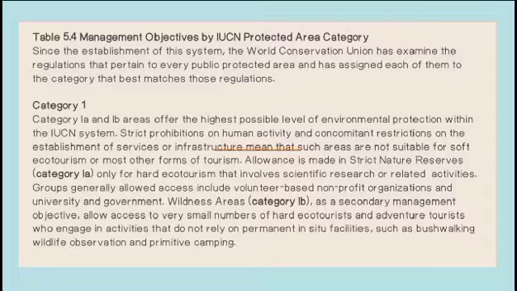Groups generally allowed access include volunteer-based nonprofit organizations and university and government researchers. Wilderness areas, Category 1B, as a secondary management objective, allow access to very small numbers of hard ecotourists and adventure tourists who engage in activities that do not rely on permanent in situ facilities, such as bush walking, wildlife observation, and primitive camping.